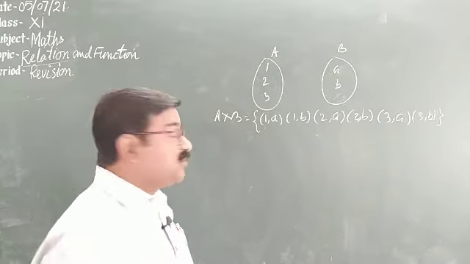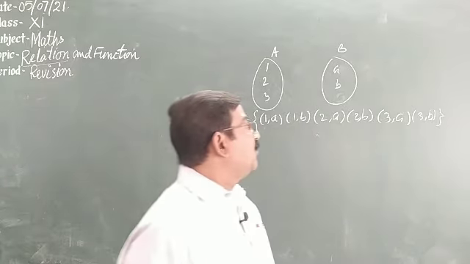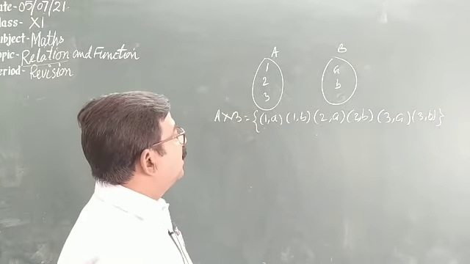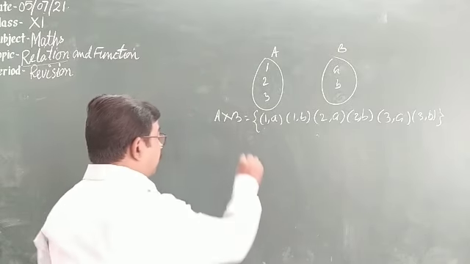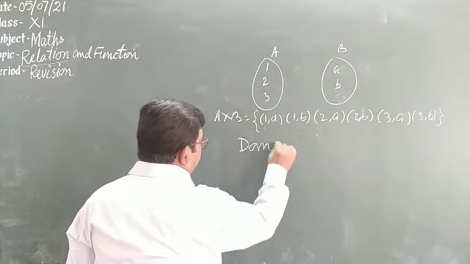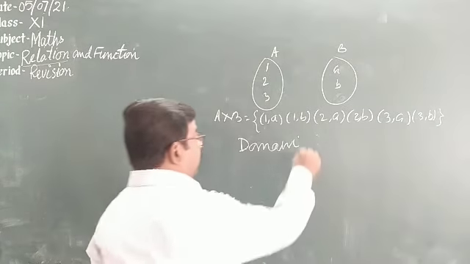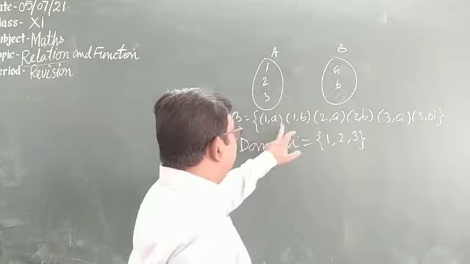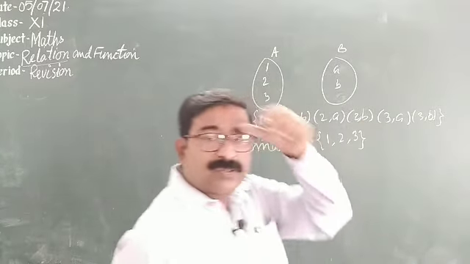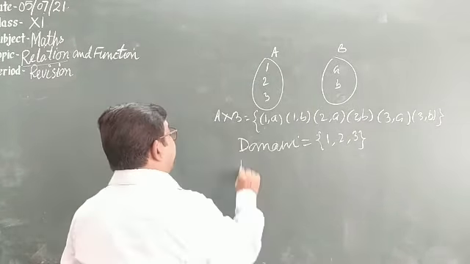Now the collection of all first elements is called the domain. This is 1, 2, 3. You see, here we have 1, 2, 3, all first elements. And the range is the collection of all second elements.